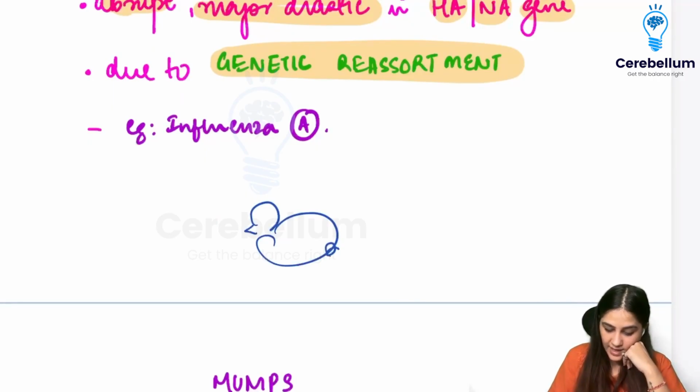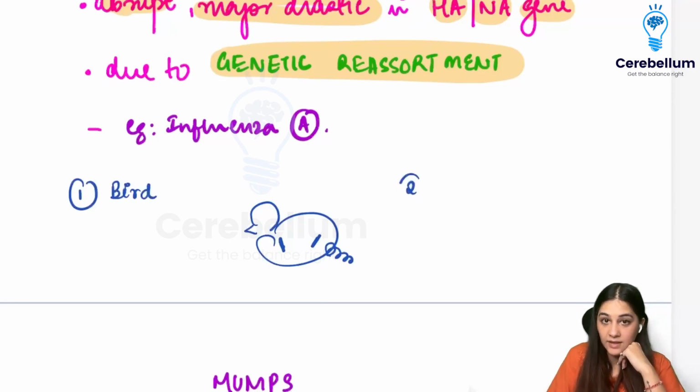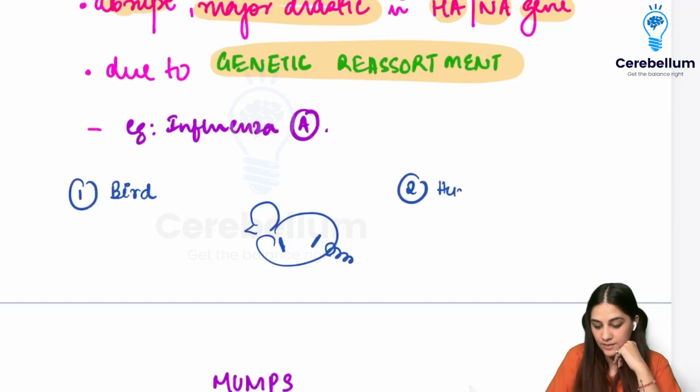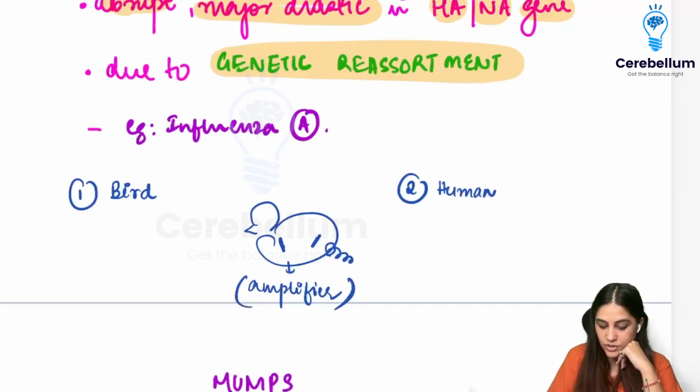We have one strain that is the bird strain, and another strain that is a human strain. Pigs are also called the amplifier host. One important thing is that pigs contain receptors for both the human virus and the bird virus.